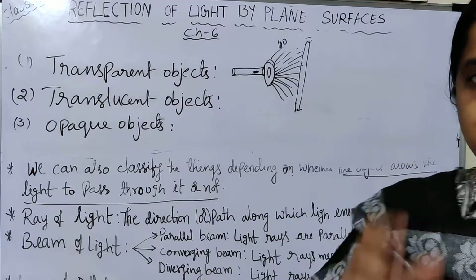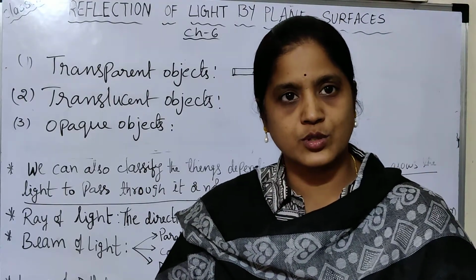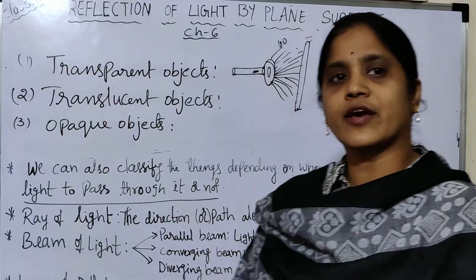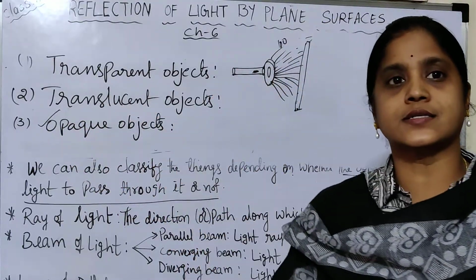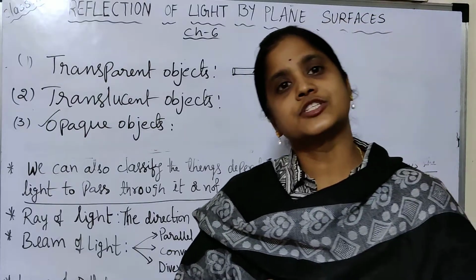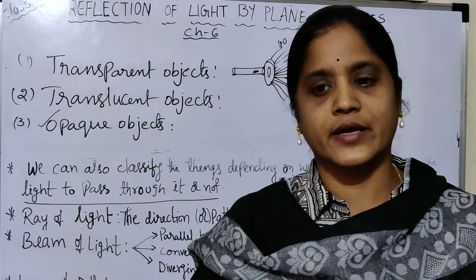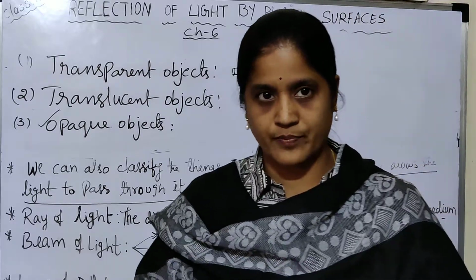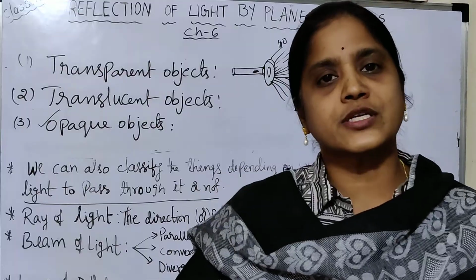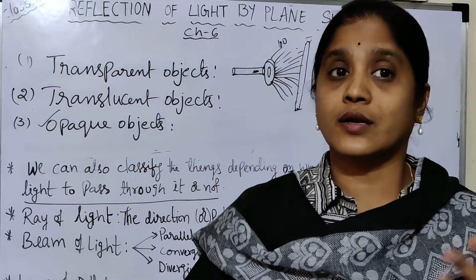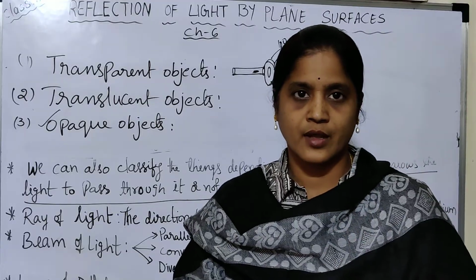So for the formation of shadows, it is very important that due to the opaque objects, we are getting the shadows. So what objects are required in 6th class? You have this topic, I think even in 7th class also. For the formation of an image, what things are required? It is very important for 1 mark.